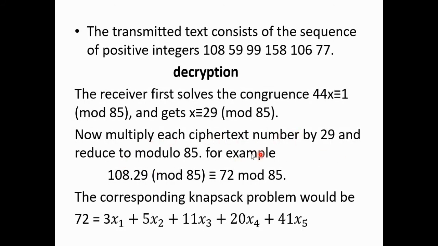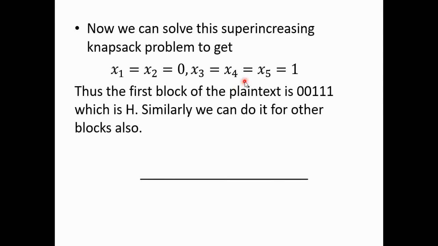So multiply each ciphertext number by 29 and then reduce it modulo 85. It will become 108 into 29. With the first integer we are multiplying 108 into 29, then reducing modulo 85. This will be congruent to 72 modulo 85. So the corresponding knapsack problem now becomes 72 is equal to 3x1 plus 5x2 plus 11x3 plus 20x4 plus 41x5. Now we can solve this super increasing knapsack problem to get the values of x1, x2, x3, x4, x5.